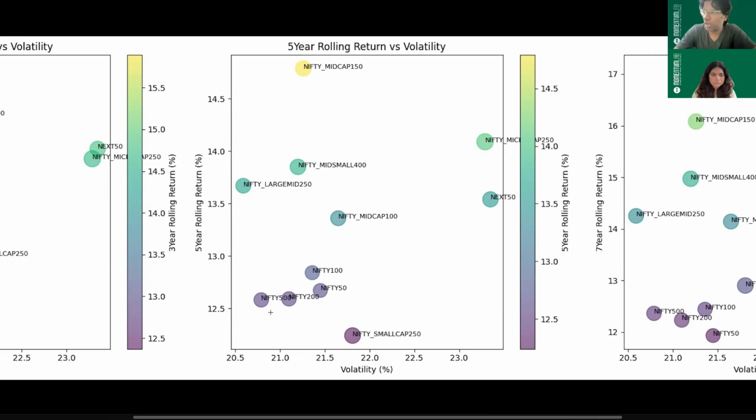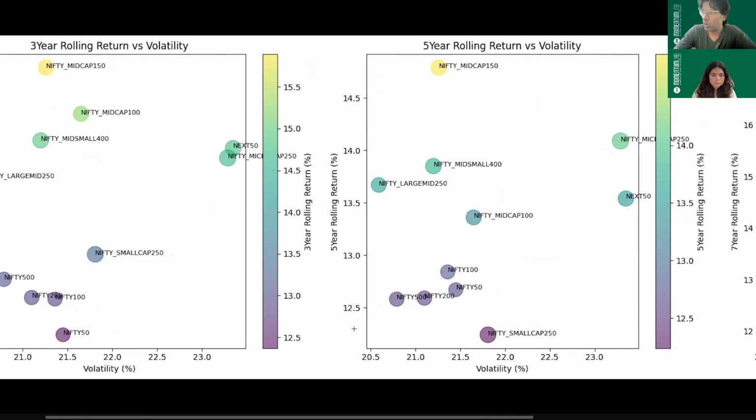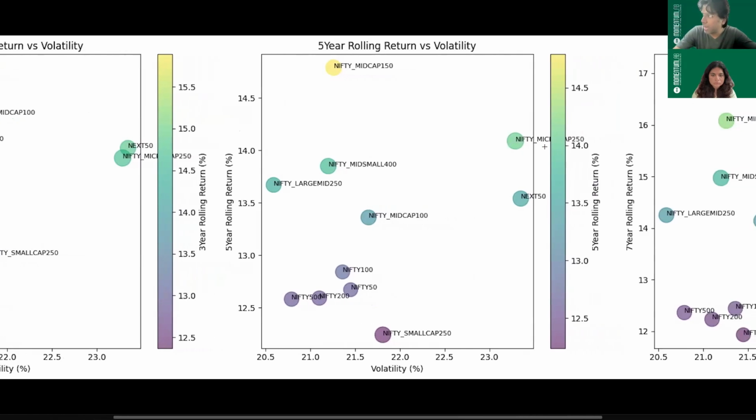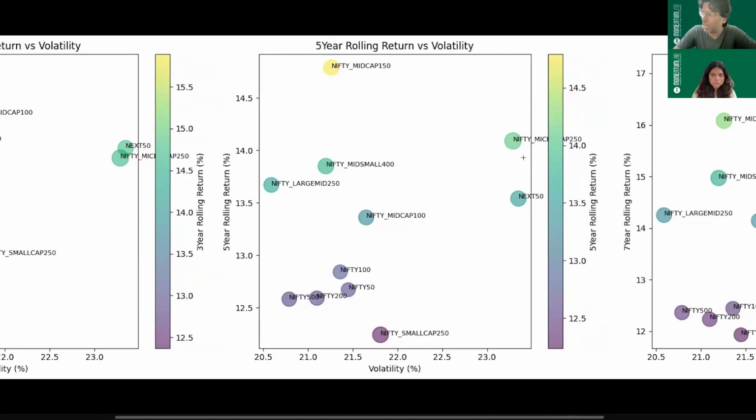That's the meaning of an index going down in the pecking order as time increases. Usually, we see that as you spend more time in the market, the returns should increase. But if you're seeing that the returns are decreasing as the time period increases, it means that this sector or this index is cyclical. And again, you see the Nifty Microcap 250 and Next 50 being highly volatile, even though they generate higher returns.